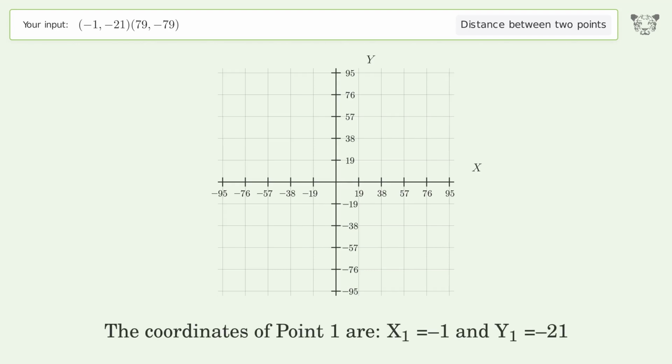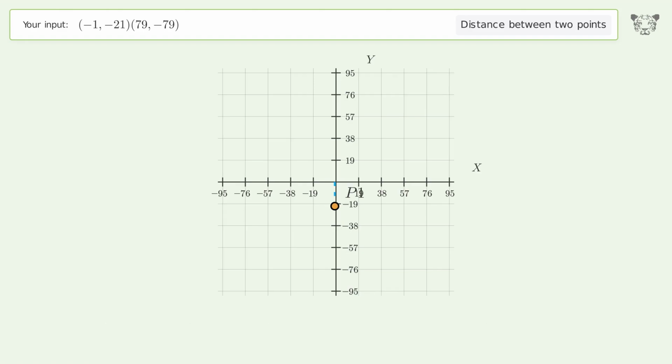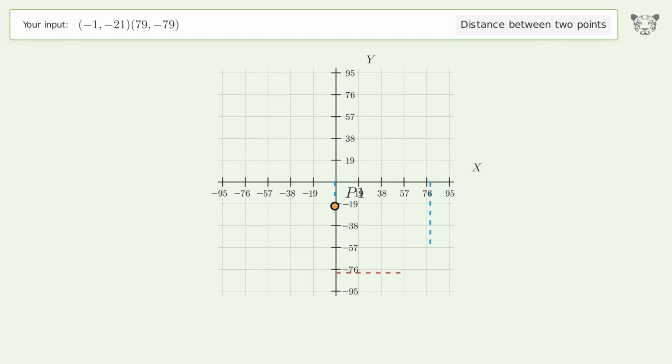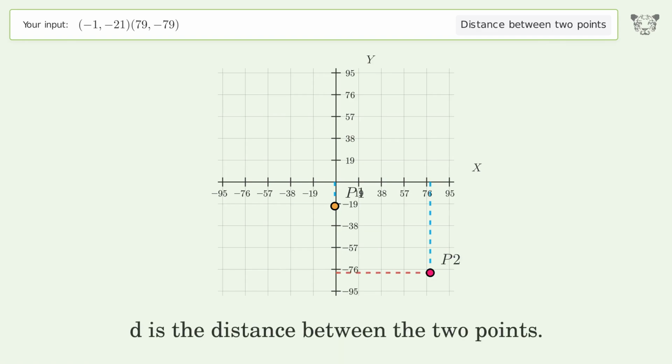The coordinates of point 1 are x1 equals -1 and y1 equals -21. The coordinates of point 2 are x2 equals 79 and y2 equals -79. D is the distance between the 2 points.